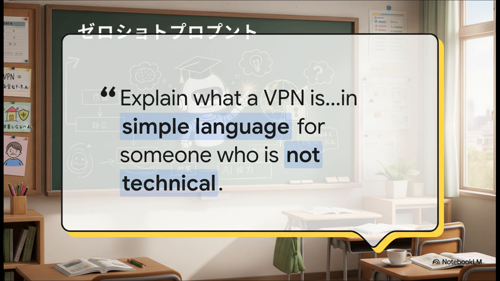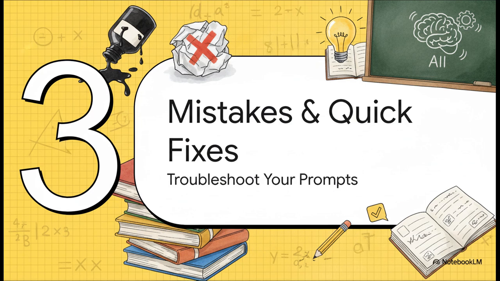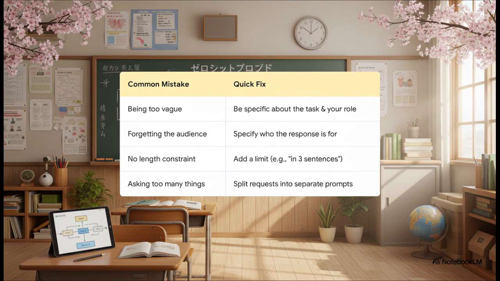Of course, even with a great formula, things can sometimes go a little sideways. So let's quickly cover the most common mistakes beginners make and, more importantly, the super simple fixes for them. So if your prompt is too vague, something like help with work, the fix is easy. Just get specific about the task. If you forget the audience, just add it in. Who is this response for? It makes a huge difference.